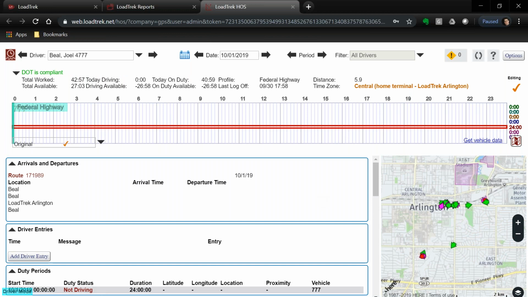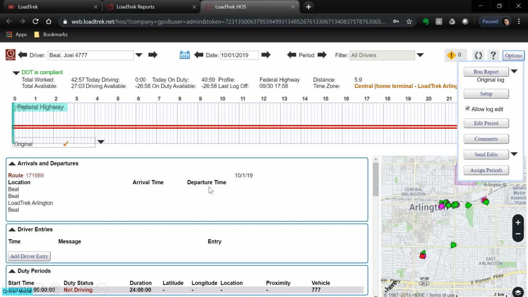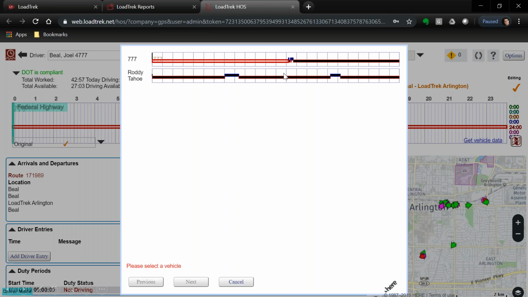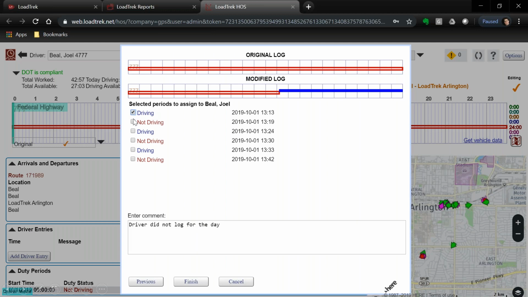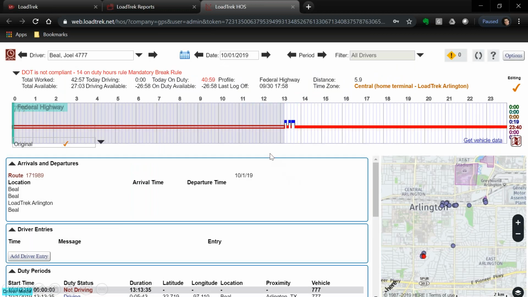Same thing applies if the driver forgot to sign off the night before. Again, the driver is on duty not driving in some truck, yet the driver climbed into another truck and is driving that truck. So we go to assigned periods. Here's our vehicles that have moved throughout the day, and again, any black lines are unassigned lines. So I'm going to select vehicle 4777. And again, I'm going to select, build my log. These are the periods of time that I know the driver drove the truck. Here's my comment, finish. Okay, it looks good.